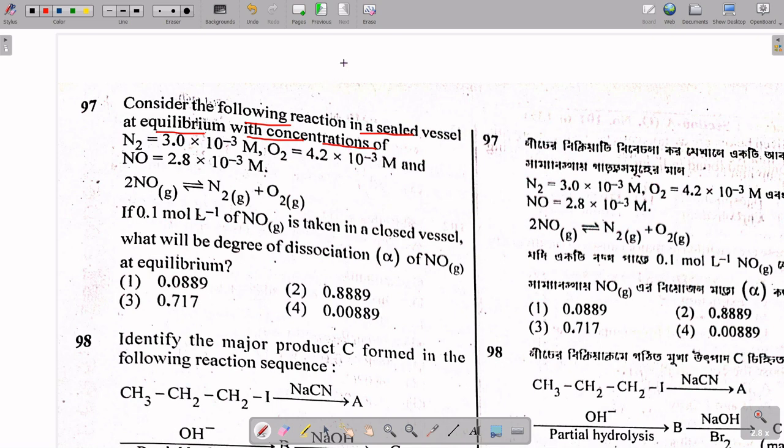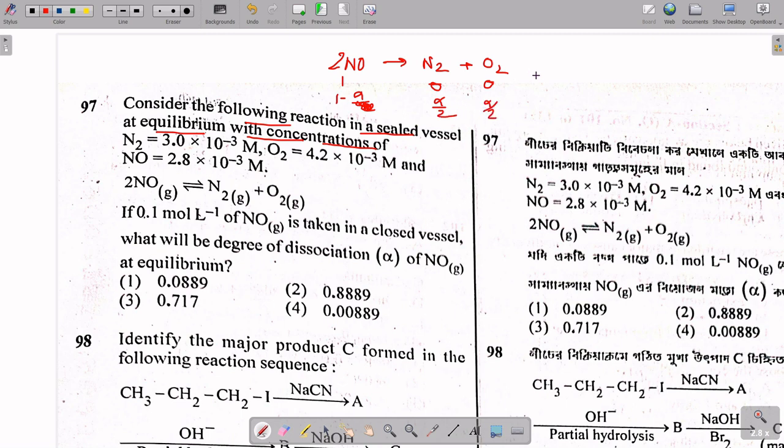It is not that much difficult, I think. So just write NO, and from NO it will generate N2 plus O2. Let's say it is 1, then initially it is 0 and 0, and after some time it will be 1 minus alpha, alpha by 2 and alpha by 2.